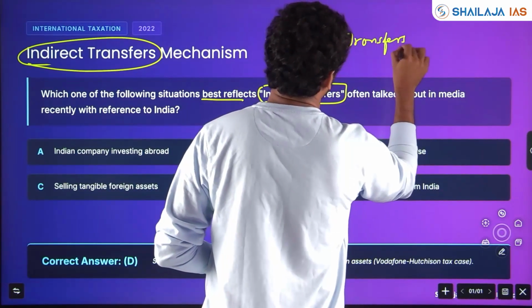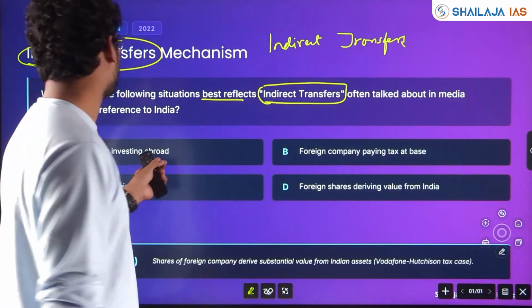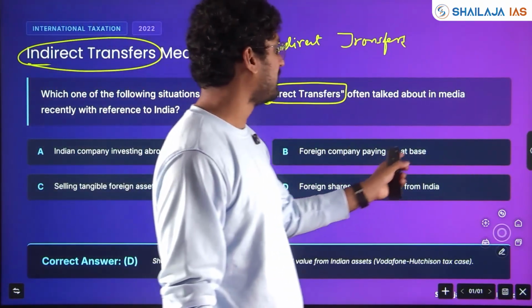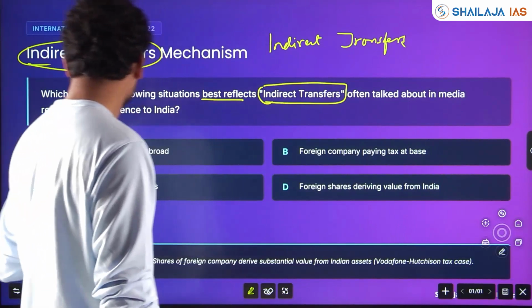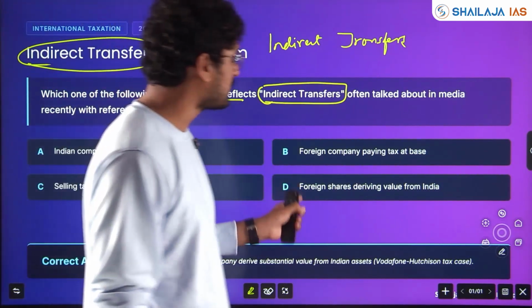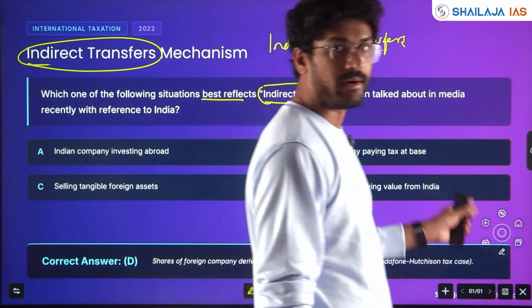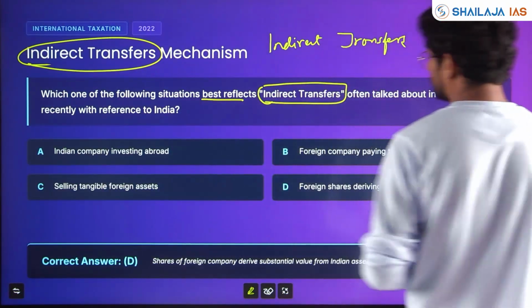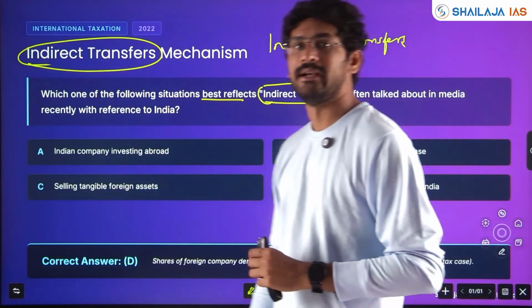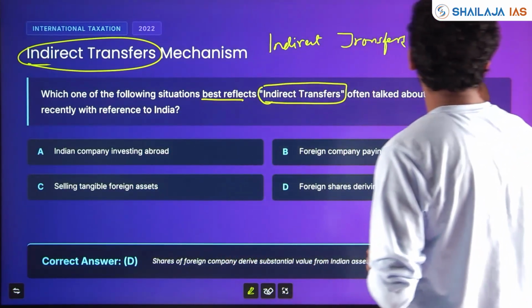Indirect transfers. Indian company investing abroad. Foreign company paying tax at base. Selling tangible foreign assets. Foreign shares deriving value from India. That means assets are in India.